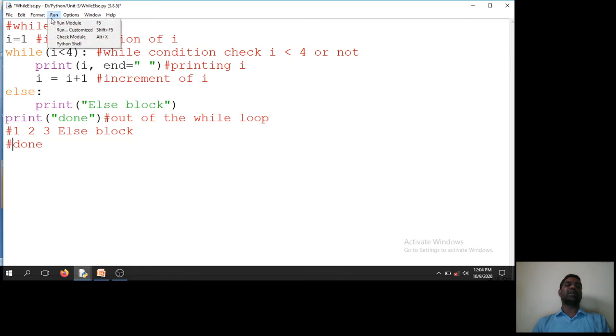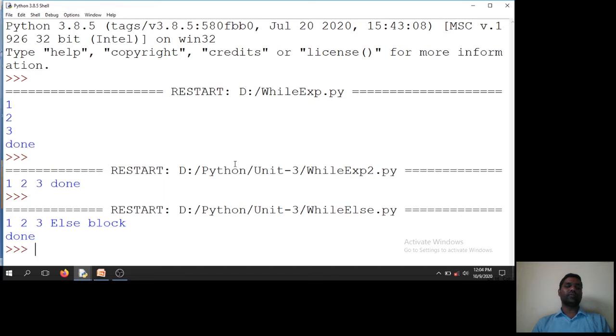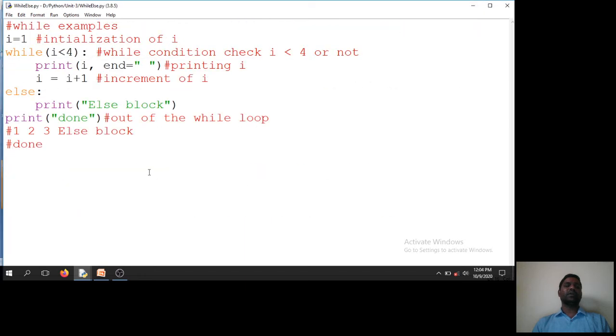So now I will say run module, save, okay. So I am getting 1, 2, 3, else block and done. This is while with the else. So the previous example was while without else, and this is while with the else. Now I have a while loop with the control statements break, continue and as well as pass.